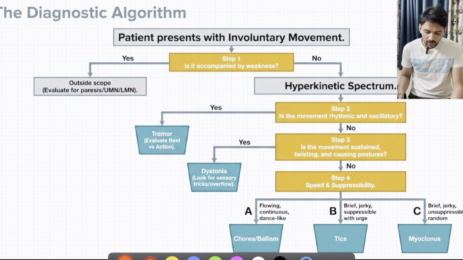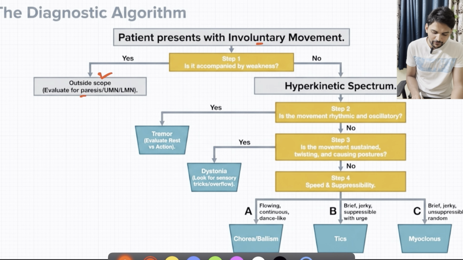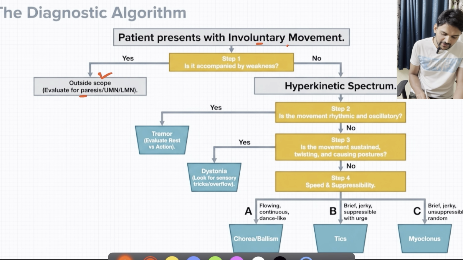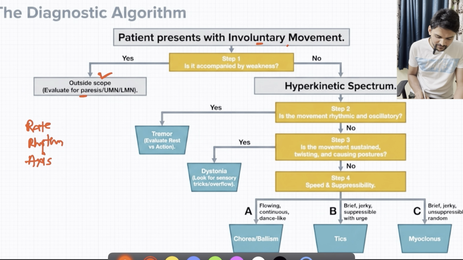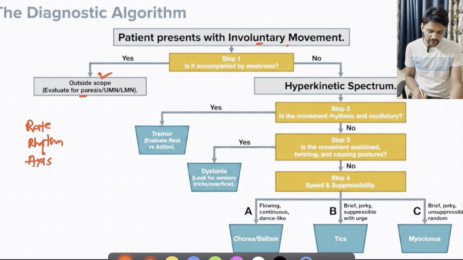Now we will see how to approach when a patient presents with involuntary movements which are not accompanied by weakness. That should be ruled out first. That is, evaluate for any weakness first. If it is not there, we will consider it as a movement disorder. So how to approach? I want to give you a simple idea which you might know from the ECG interpretation: rate, rhythm, axis. These are the things we see when interpreting an ECG. The same things should be applied when we are approaching a case of movement disorder.